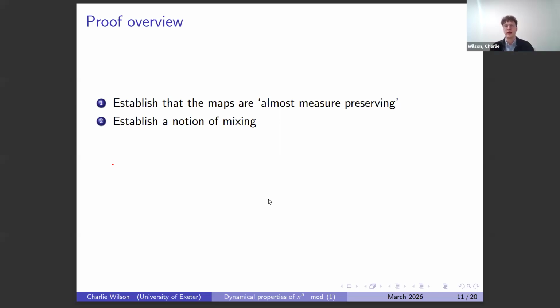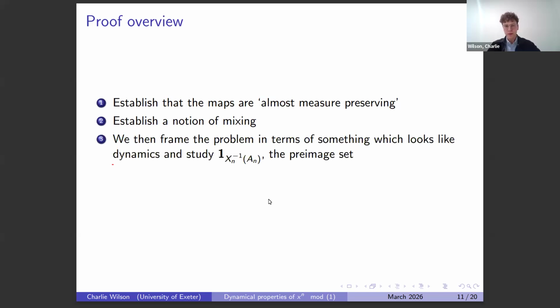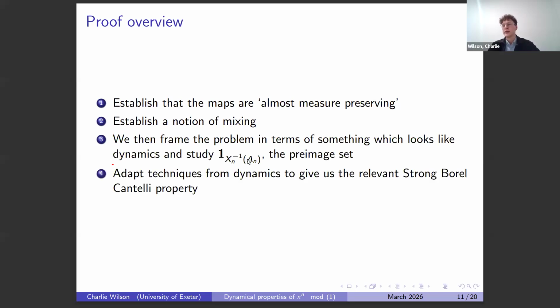So things act like independent random variables, which are very, very nice and we can say lots about. And then we're going to frame this problem like a dynamics problem. So we start to look at this sequence of functions given by the indicators of the pre-image set, and then use sort of standard lemmas that we would use in dynamics to provide the strong Borel-Cantelli property, and tweaking them where relevant, because as I said many times already, this thing isn't dynamic.